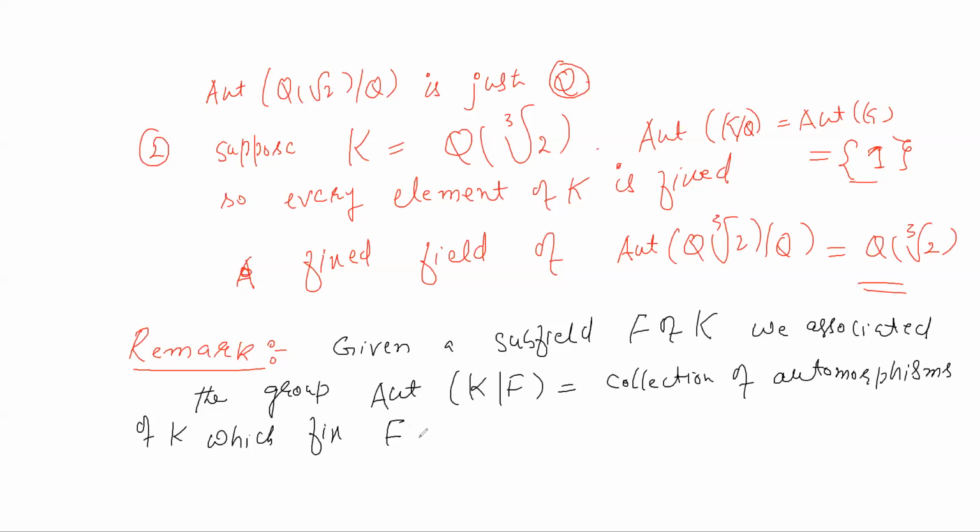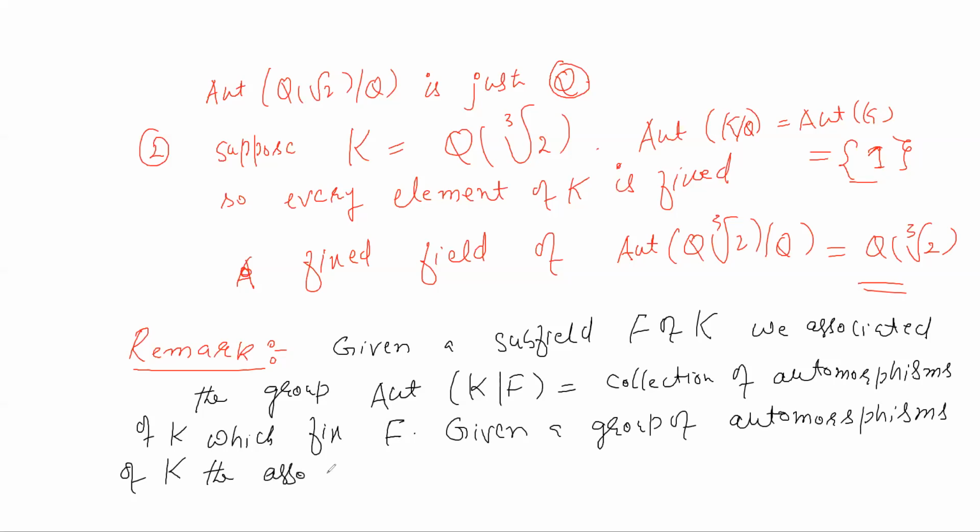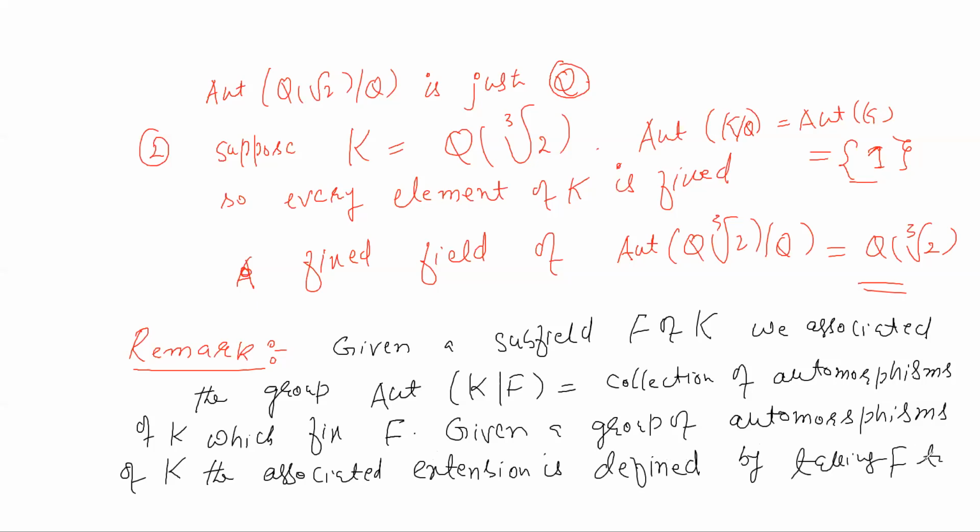And conversely, given a group of automorphisms of K, the associated extension is defined by taking F to be the fixed field of the automorphisms.